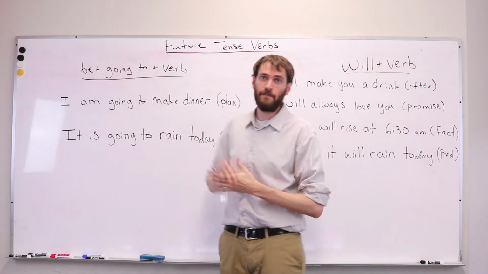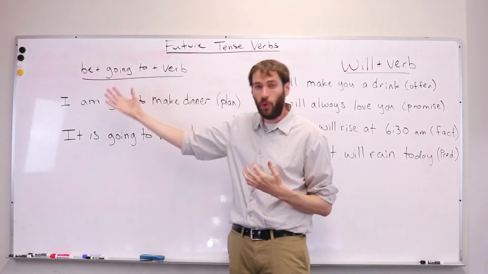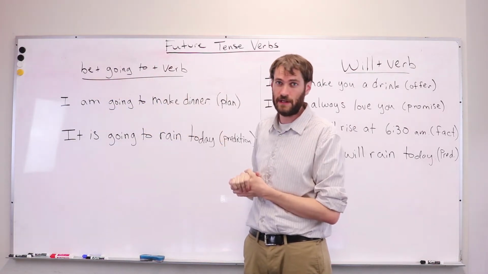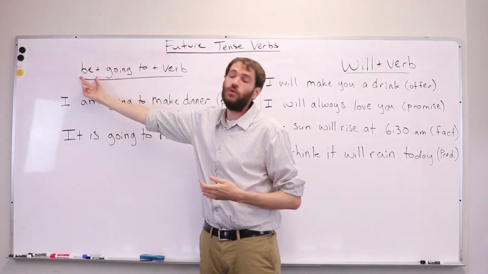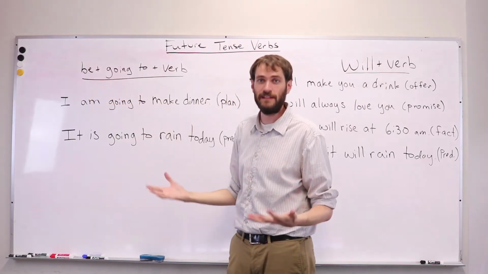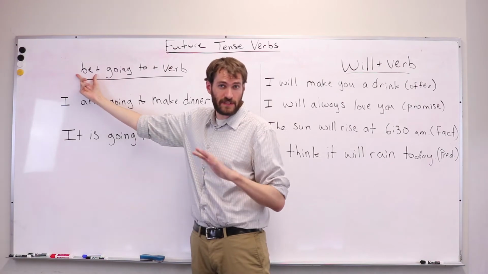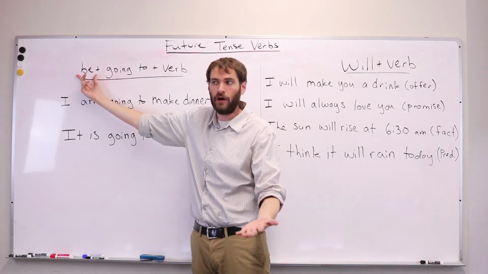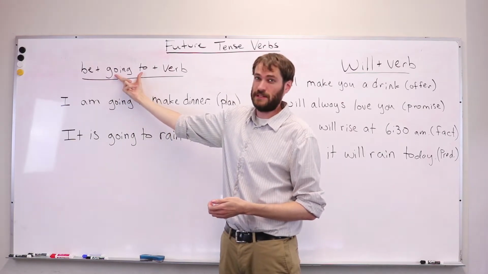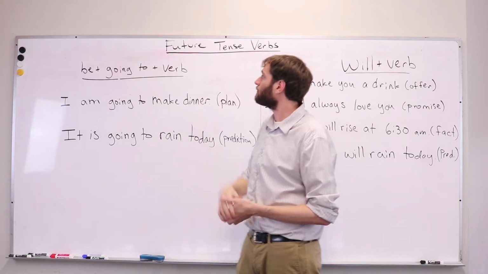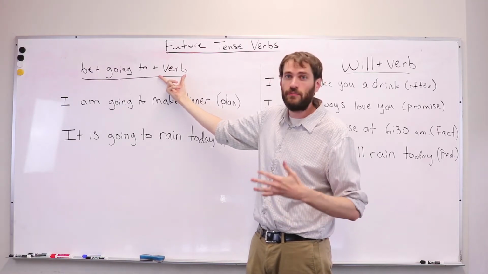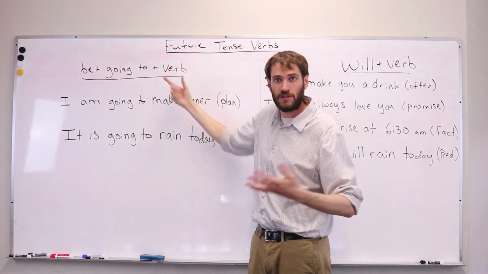First, let's talk about going to. Now, when we want to use going to, there are three different parts to make the verb. First, we use the verb be. This is a helping verb or an auxiliary verb. So we will change this for the sentence: I am, you are, she is. Next comes going to. This is always the same, always going to after be. Finally, we have the main verb for our sentence. This verb will be different depending on what you want to talk about.